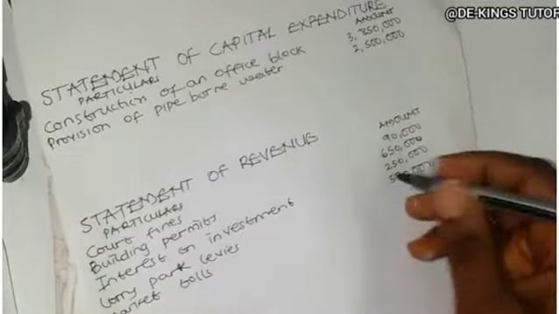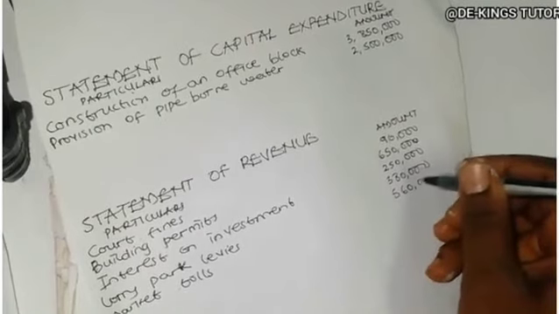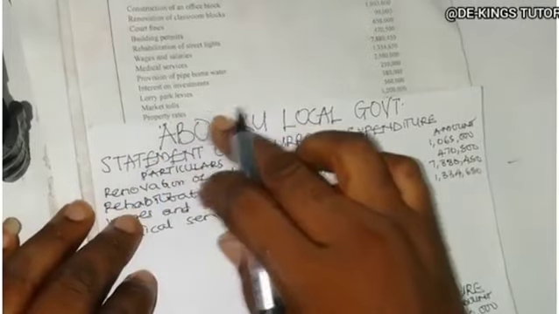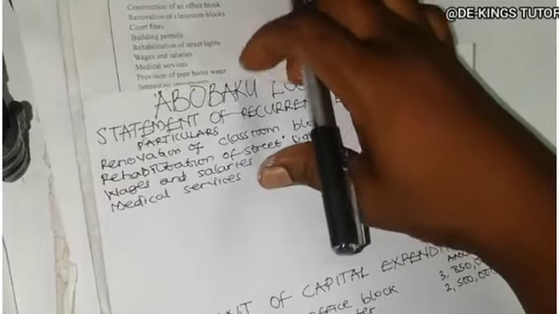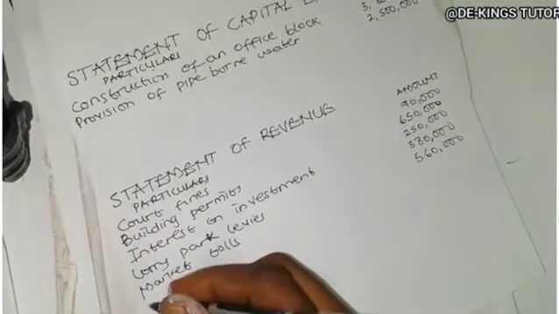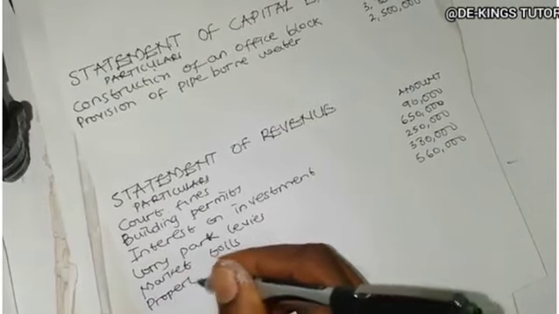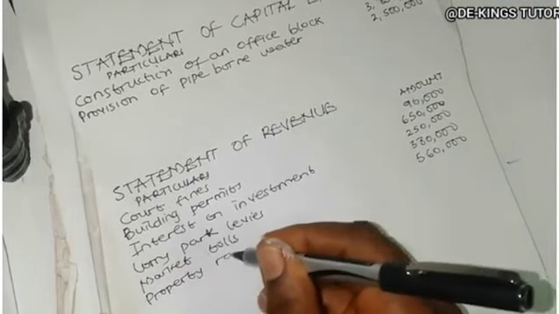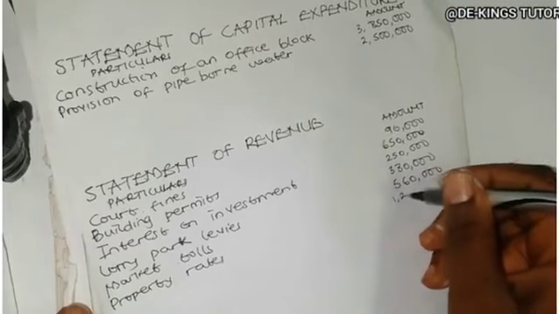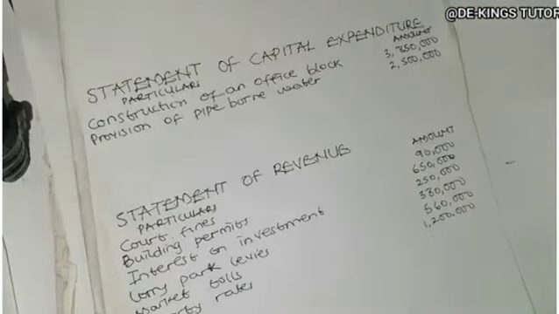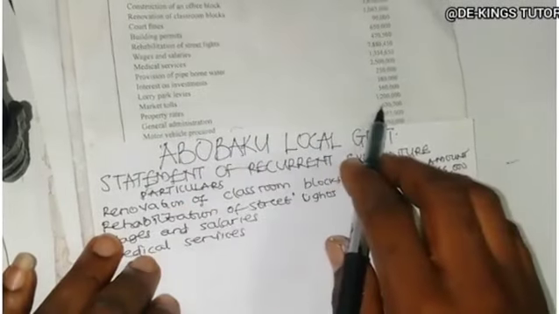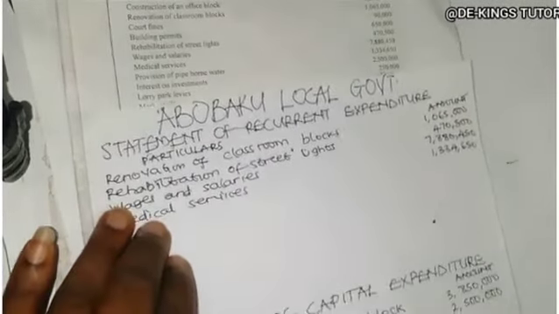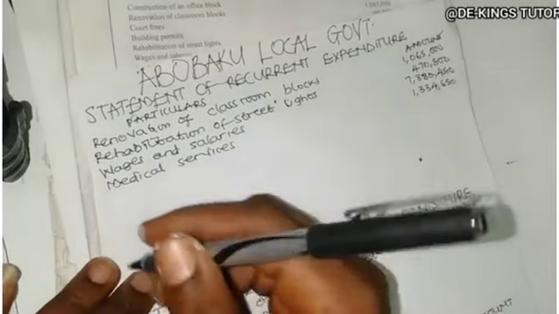Okay, so 560,000. And the next one is property rates. Property rate is also an income to them. So we have property rates, which is 1,200,000. Next one is general administration. And general administration is a recurrent expenditure.